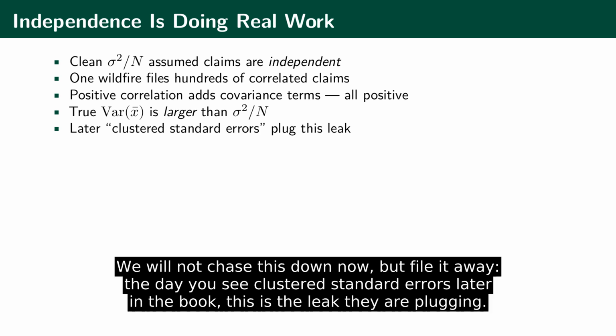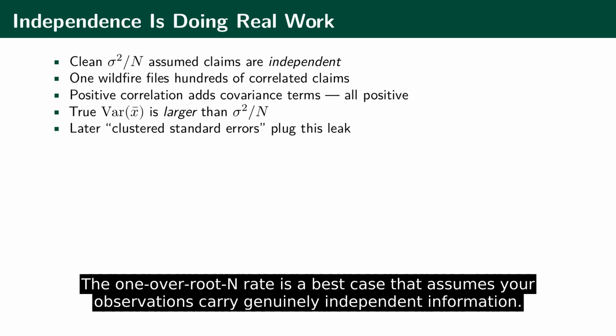We will not chase this down now, but file it away. The day you see cluster standard errors later in the book, this is the leak they are plugging. The 1 over root n rate is a best case that assumes your observations carry genuinely independent information.